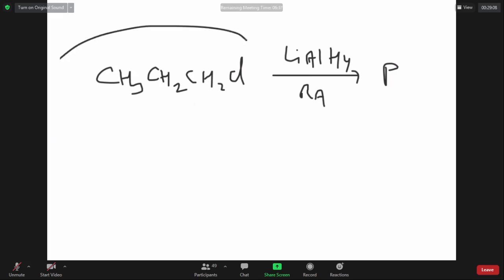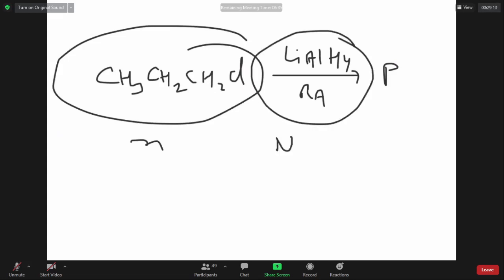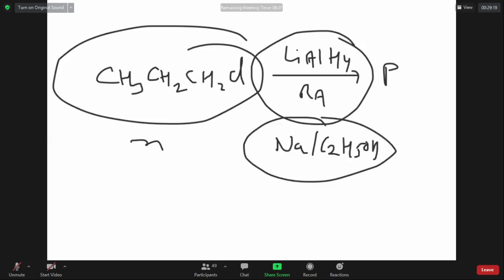Whenever an alkyl halide with N carbons is reduced with a reducing agent like sodium and ethanol, like lithium aluminum hydride, these are all very good reducing agents. They give hydrogen. So one hydrogen is taken by Cl to get out as HCl, the other hydrogen goes in. You get propane.